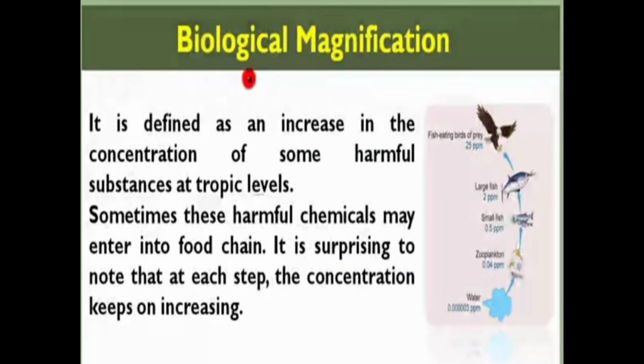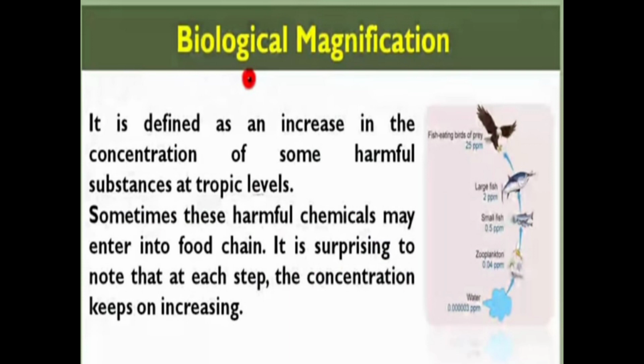Sometimes these harmful chemicals may enter into the food chain, and it is surprising to note that at each step of the food chain, the concentration of these harmful chemicals keeps on increasing.